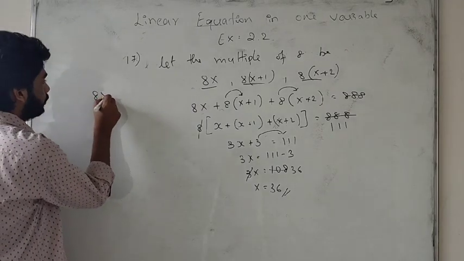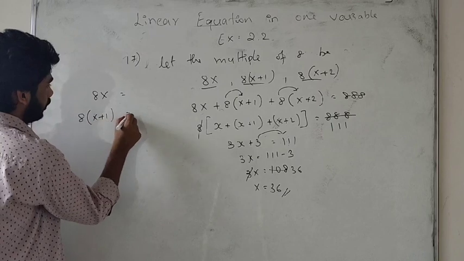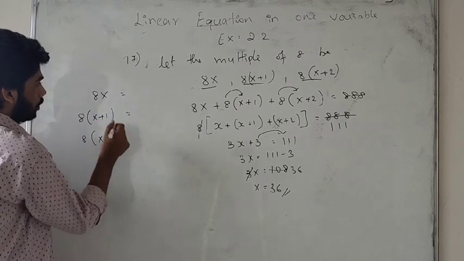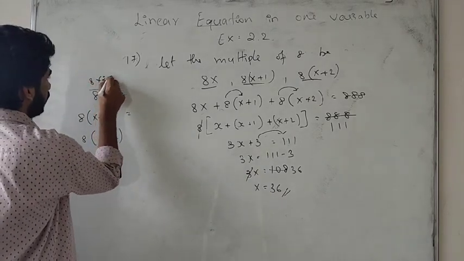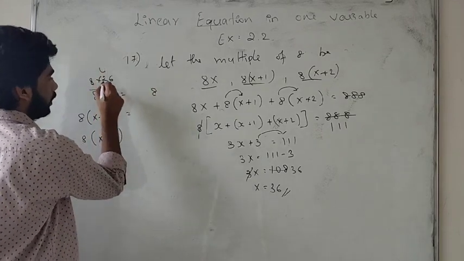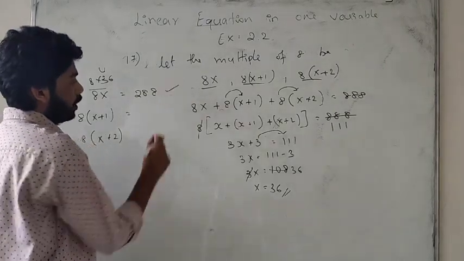Now we have to multiply all this. So first one 8x, second 8 into x plus 1, third 8 into x plus 2, where x is 36. So here we will get 8 into 36. What is the answer? 6 8s are 48, 8 3s are 24, 288. We got the first number, 288.